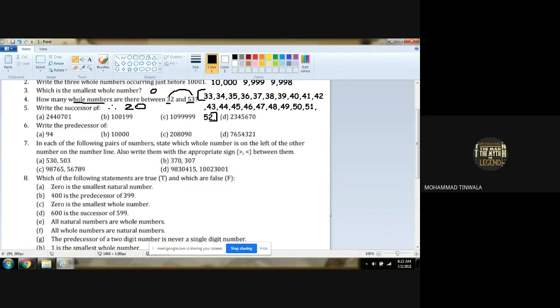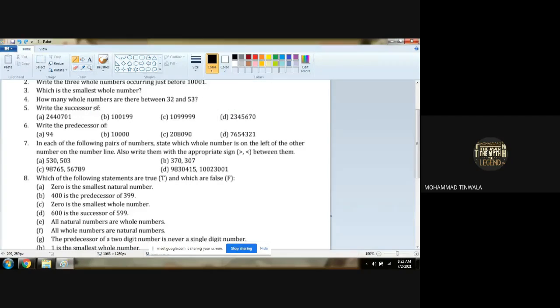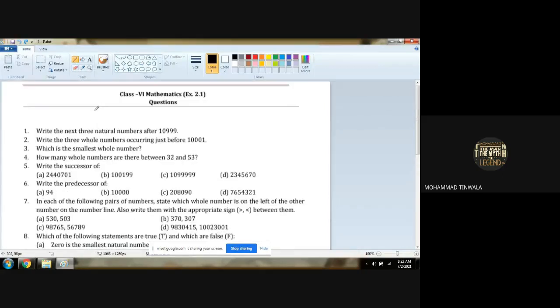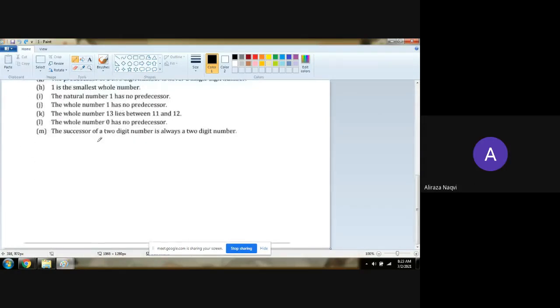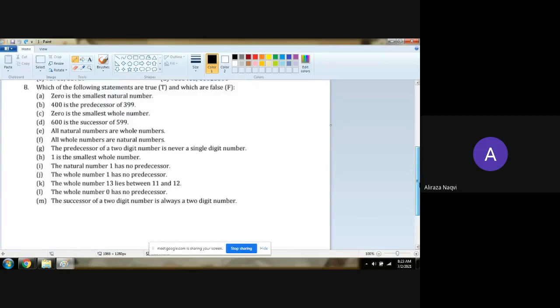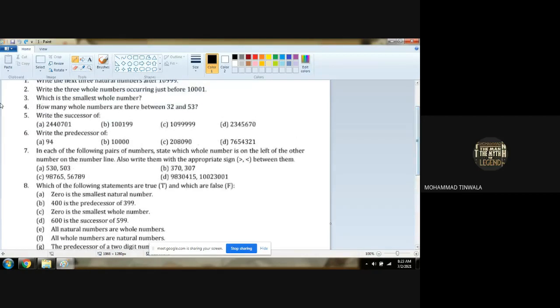Successor means what? Sir, successor means after number. After number. So what will be the answer for the first question? Chalo. Sir, 24,40,702.